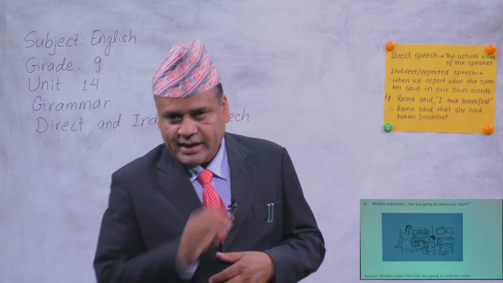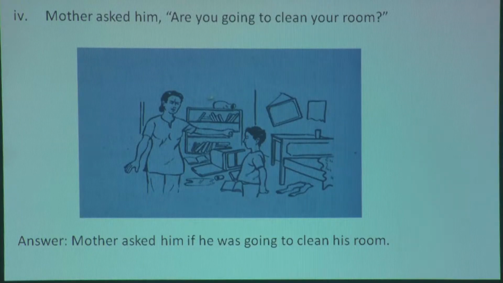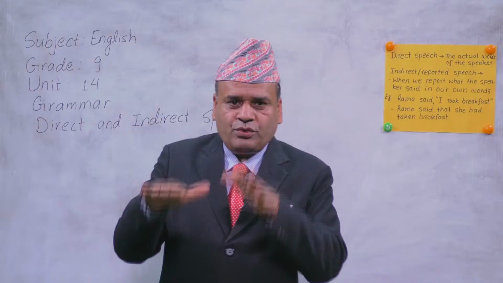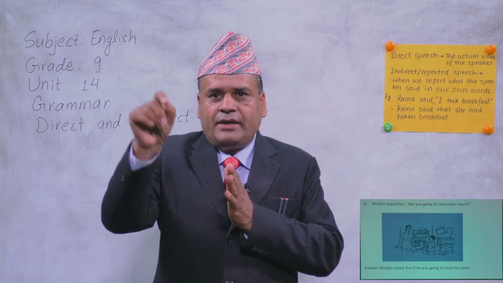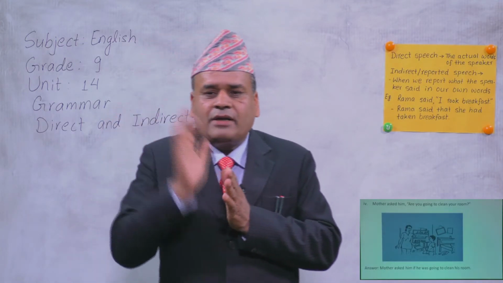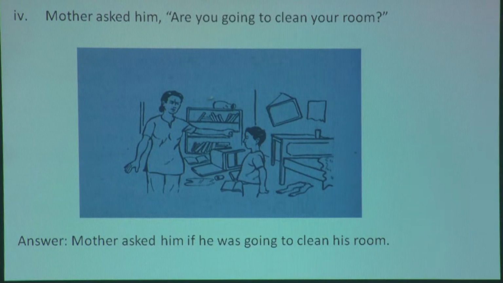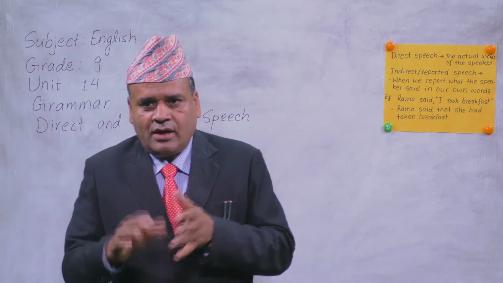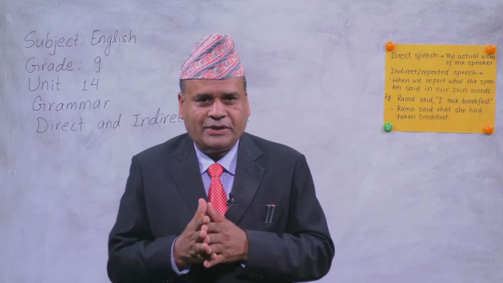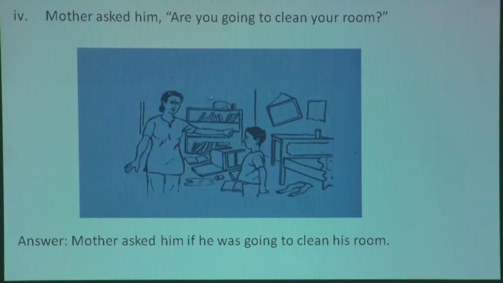Let's see. Mother asked him if he was going to clean his room. Now, what changes do you see here? What comes in place of the inverted comma? If is coming. As it is a yes-no question, either if or whether. Whether. Either if or whether we can use. Right? And that you, the second person, has changed according to the object.